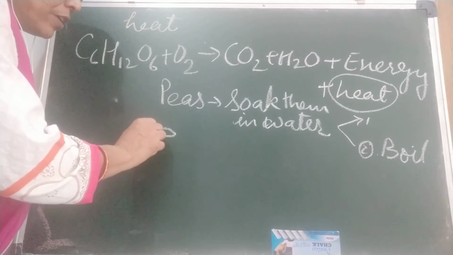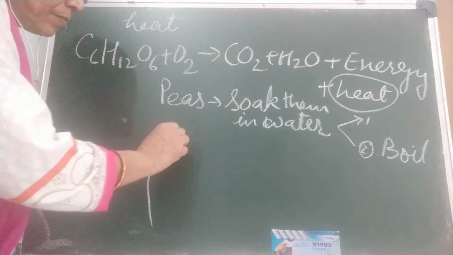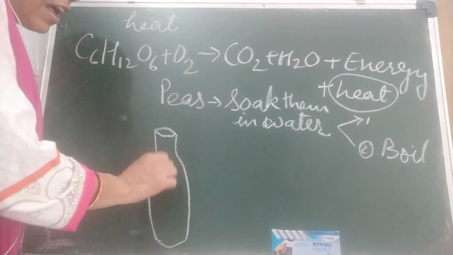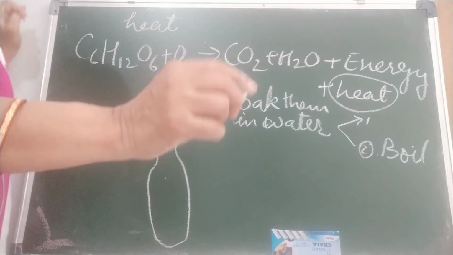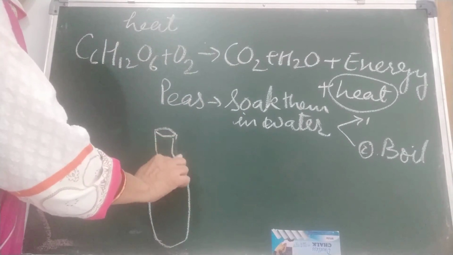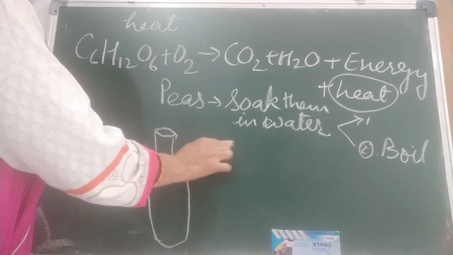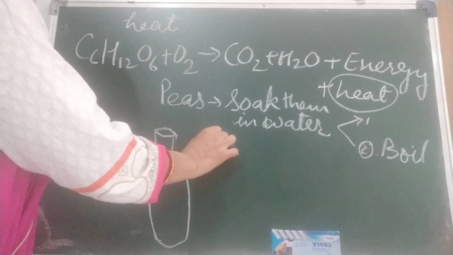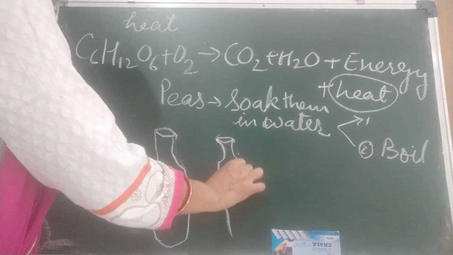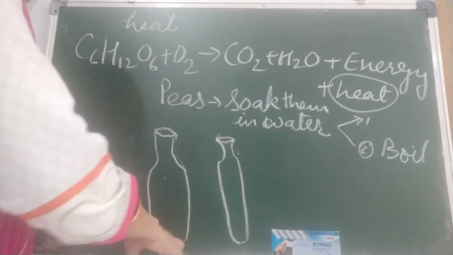Now we are going to take two flasks. A flask does not allow the heat to move out. That is why we are taking flasks of the same size.